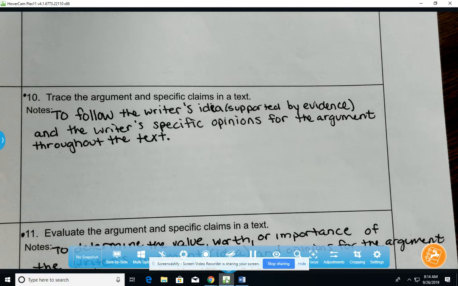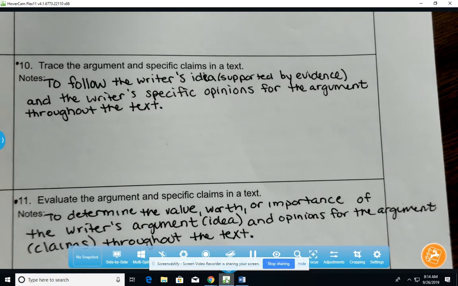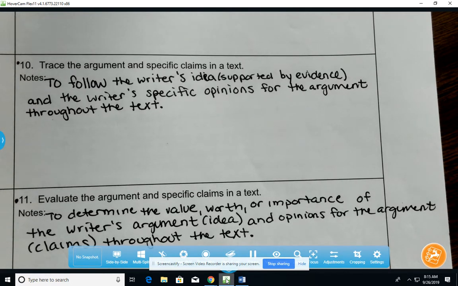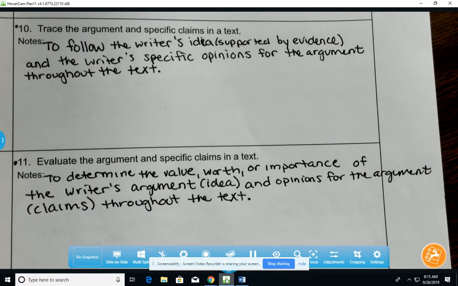And you're going to see in today's reading that there's only one specific time that a claim is overtly stated at the beginning of a paragraph. If you want to see what that looks like, you may want to skim and scan through the whole reading today and go down to where question 7 is, because you'll see a blatantly stated claim there. Throughout the rest of the piece, you're going to have to read the paragraph or section and then put a claim in your own words, because the author doesn't just state the claim right out there for you. That ties us into number 11 as well.